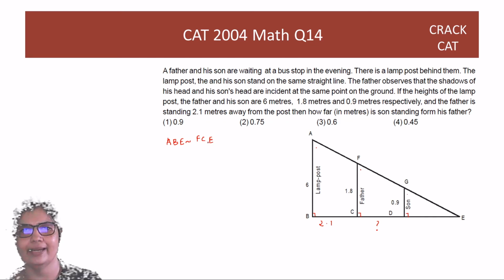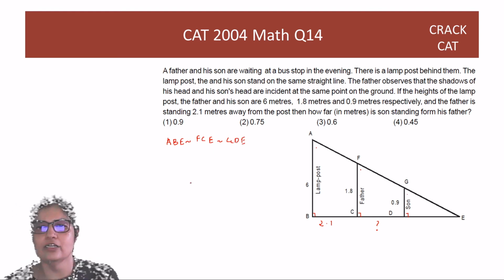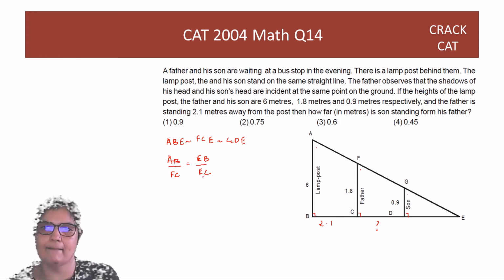E is common, the right angles are the same, and GDE. Okay, so the ratio of AB over FC should be the same as the ratio of EB over EC, right? So AB is 6, over 1.8, should be the same as EB.